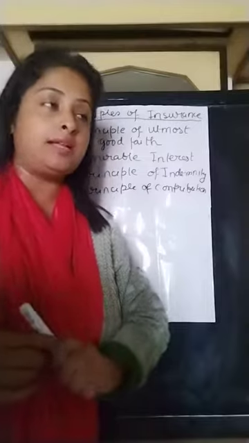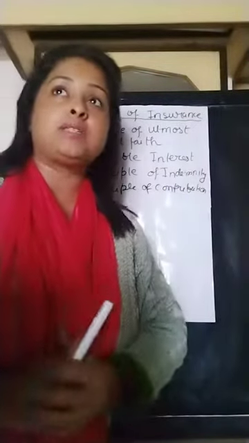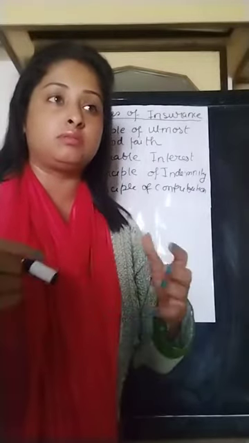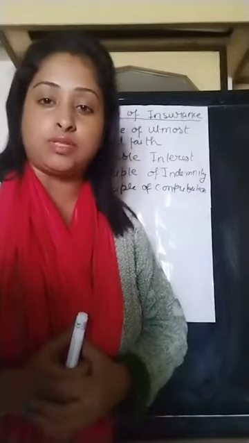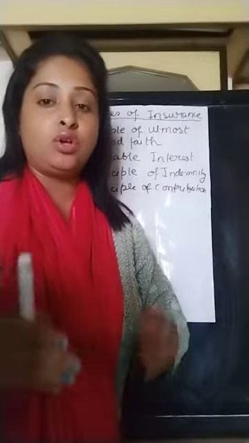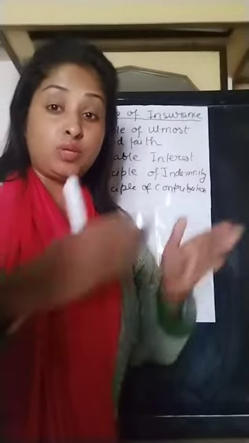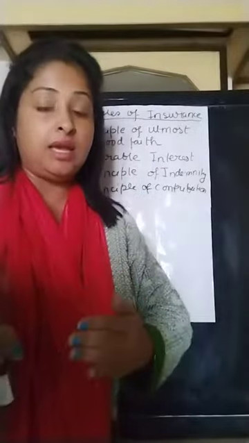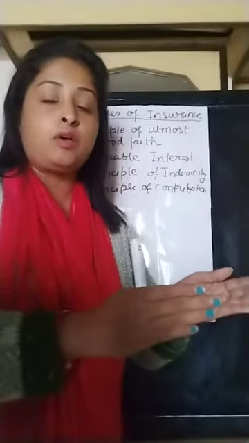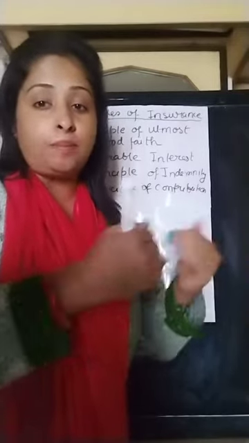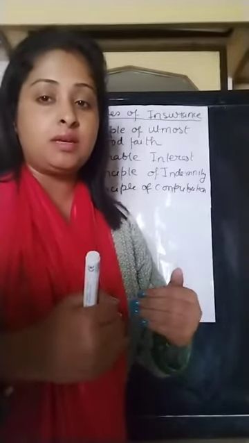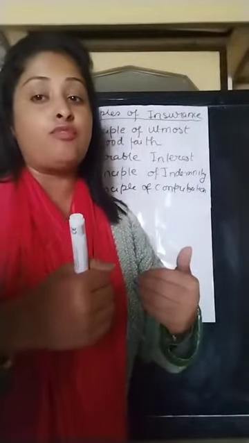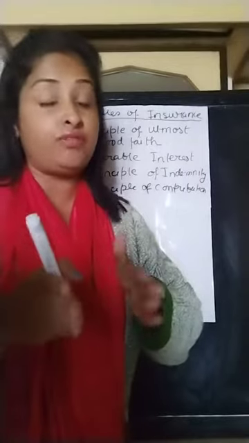For example, if an insured has a damage of rupees 50,000, and he had made two insurance policies with two insurers, insurer A and insurer B. If insurer A has compensated him 35,000 rupees, then insurer B has to compensate for the rest of the amount, that is 15,000.